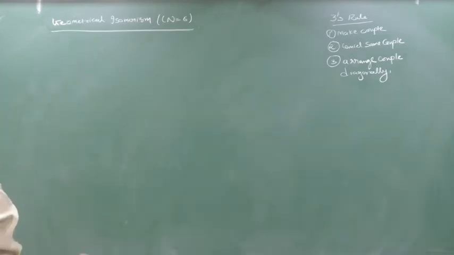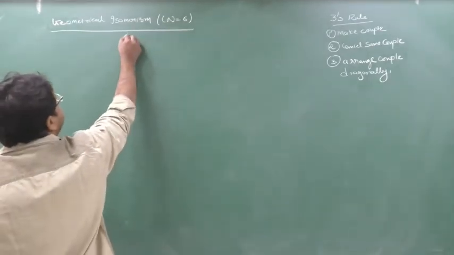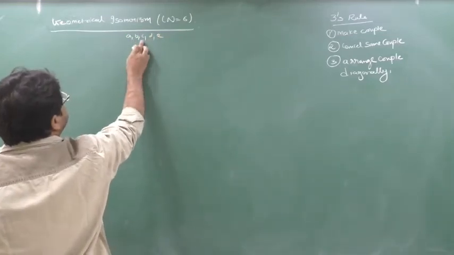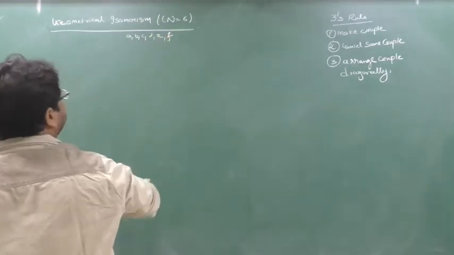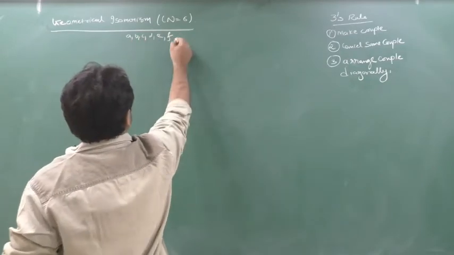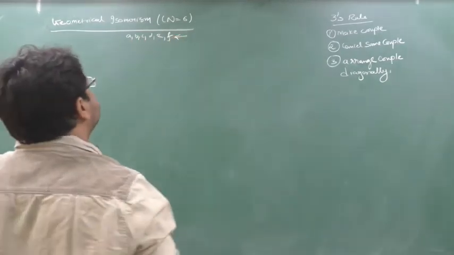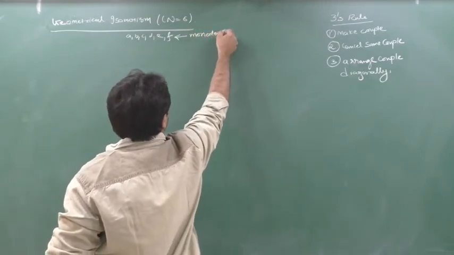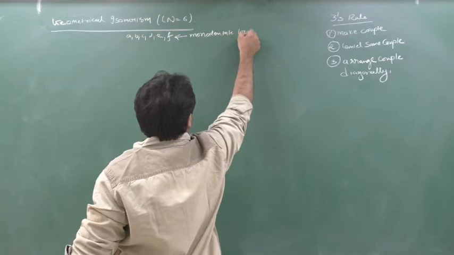So here we have coordination number 6. I am considering the ligands as A, B, C, D, E, F, that is 1, 2, 3, 4, 5, 6. These are monodentate ligands.